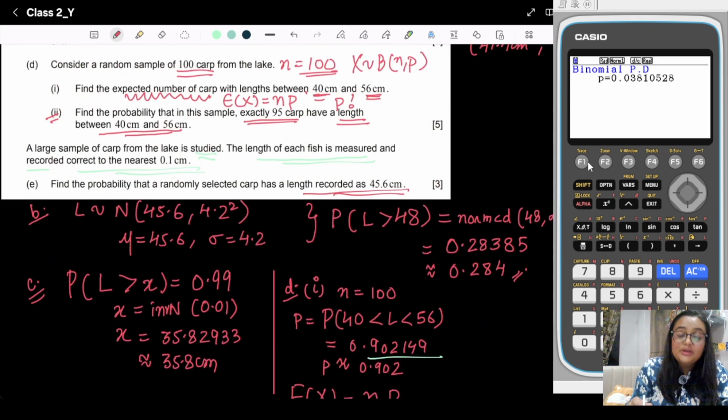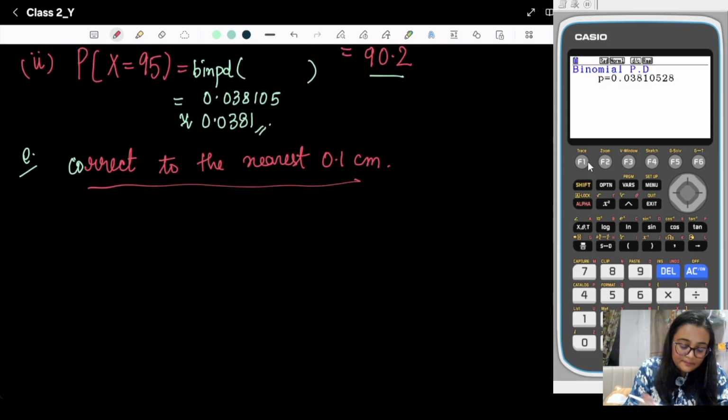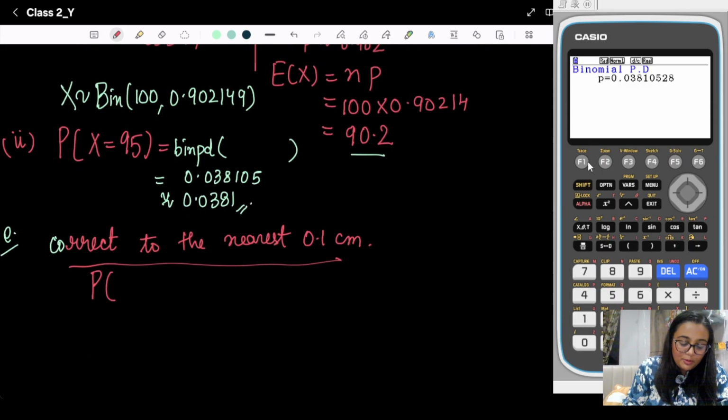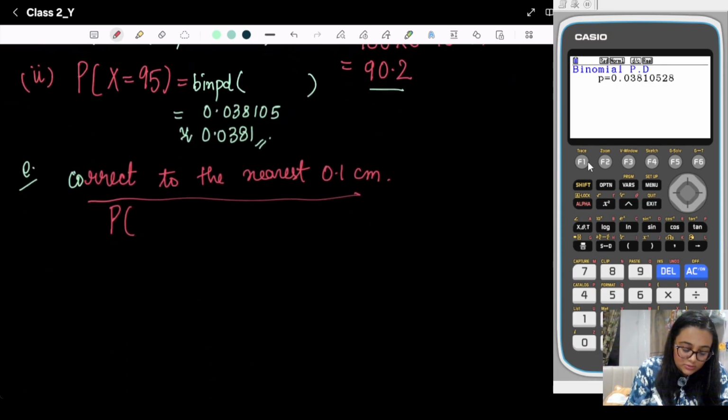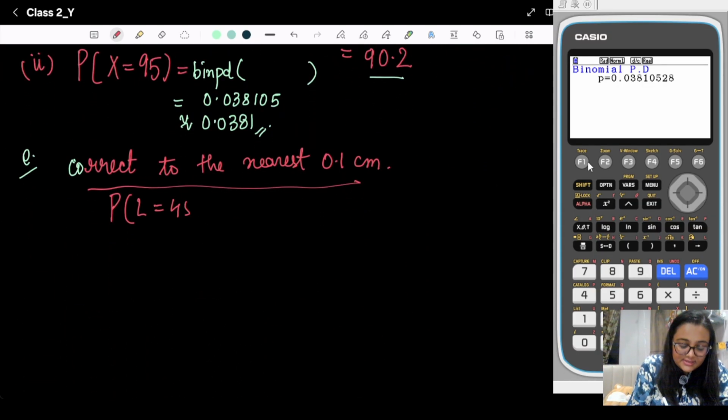Now we need to find the probability of a length recorded as 45.6. This is distributed normally, because the number of trials is not fixed, nothing is given to us, and we are studying the length. So we need to find the probability that L is equal to 45.6. But we need to focus on this key line also.